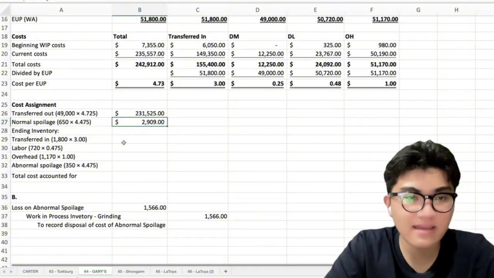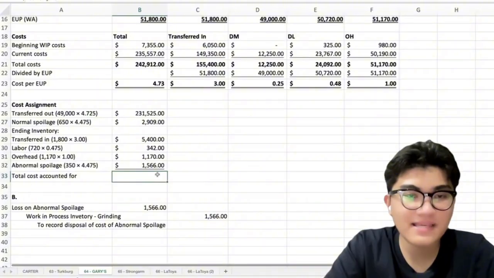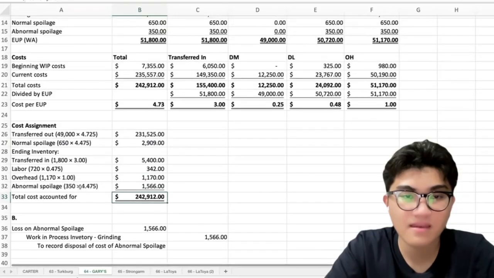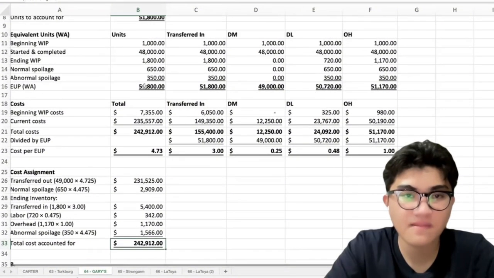Then, for our ending inventories, transferred in. For our labor, then overhead, abnormal spoilage. Tapos, i-add lang yan silang lahat. We will get the total cost accounted for. Then, as you can see, ang ating total cost accounted for is same din siya sa ating total cost.